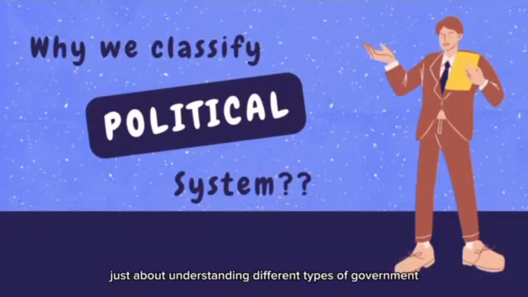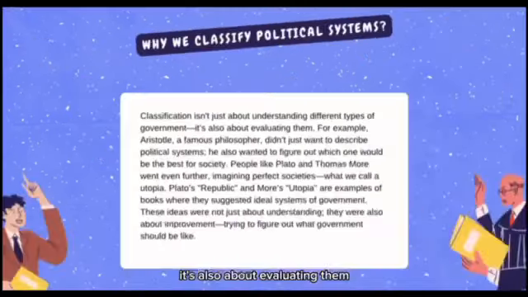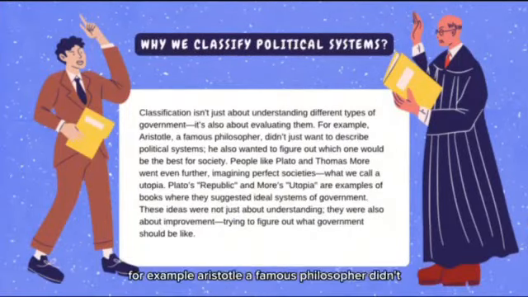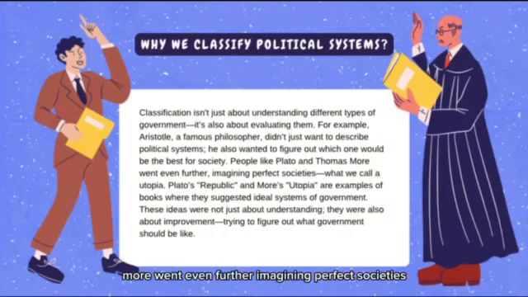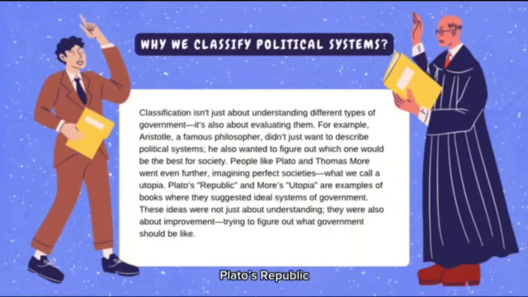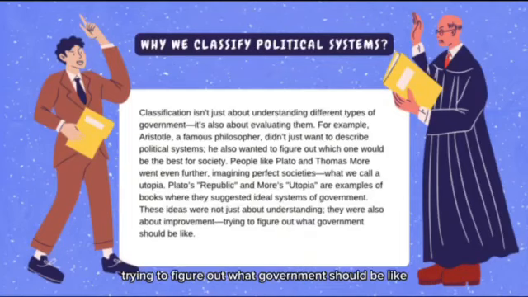Why do we classify political systems? Classification isn't just about understanding different types of government. It's also about evaluating them. For example, Aristotle, a famous philosopher, didn't just want to describe political systems. He also wanted to figure out which one would be the best for society. People like Plato and Thomas More went even further, imagining perfect societies, what we call a utopia. Plato's Republic and More's Utopia are examples of books where they suggested ideal systems of government. These ideas were not just about understanding, they were also about improvement, trying to figure out what government should be like.